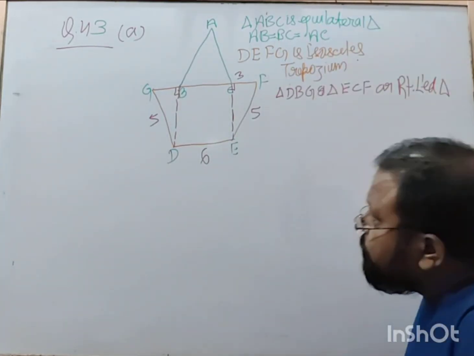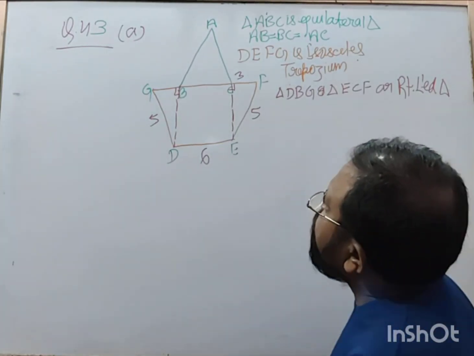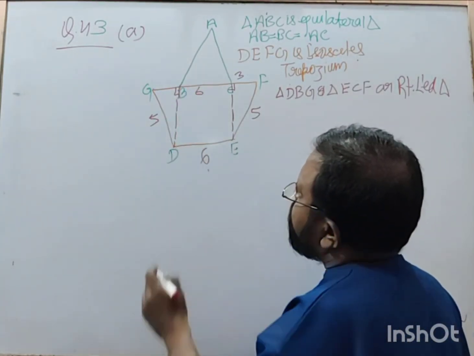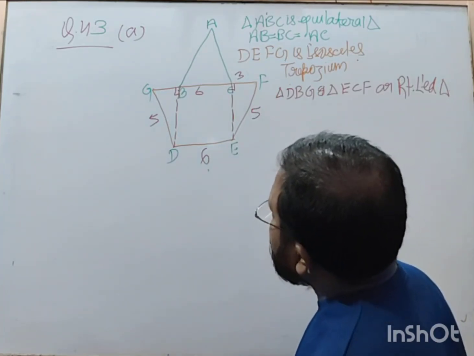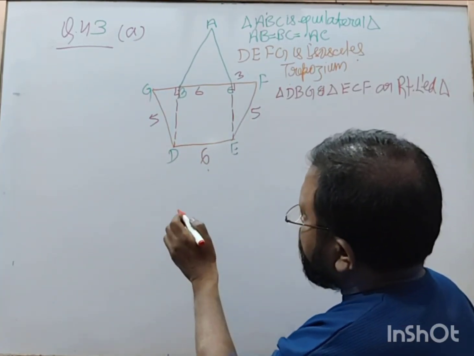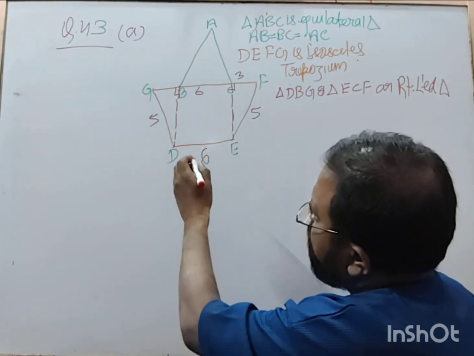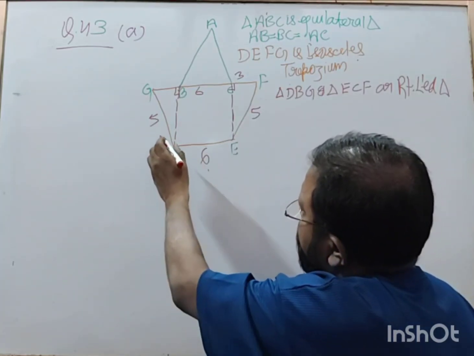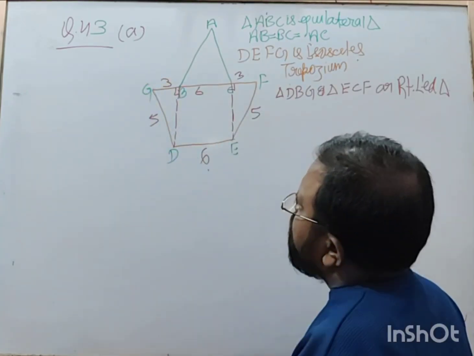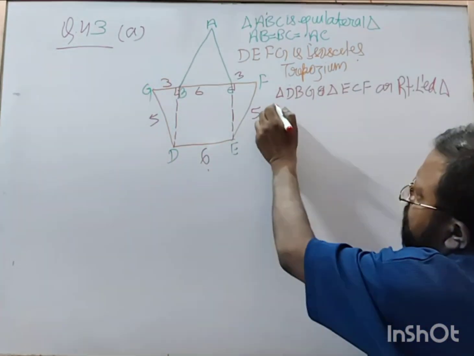So if this is 6, this will also be 6, right? And this is 3, so this will also be 3, right?